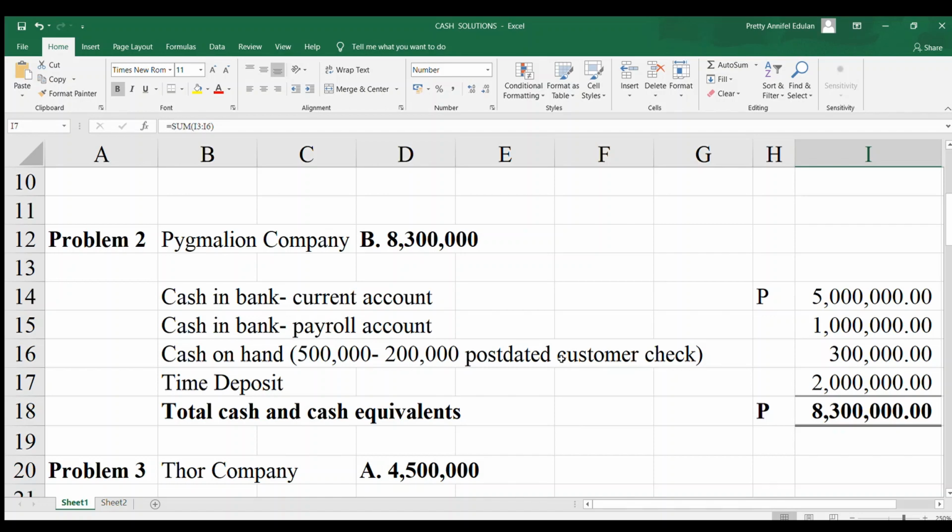What else? Time deposit purchased December 15, 2018 and due March 15, 2019. So, is that included? January, February, March, within the 3-month period. So that is still included as cash and cash equivalent. So how much is the total? That is 8,300,000. After getting this answer, write your letter and the figure or the amount of your answer beside the problem number.